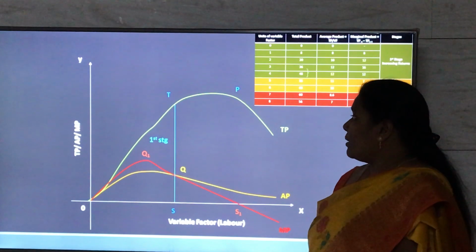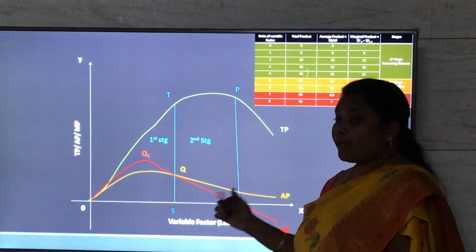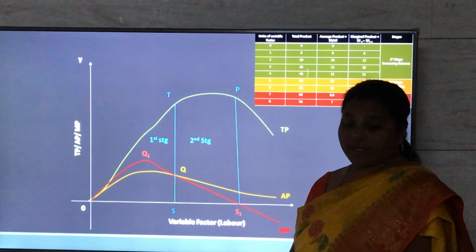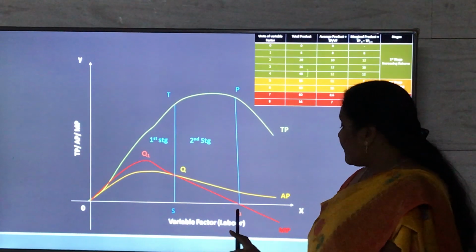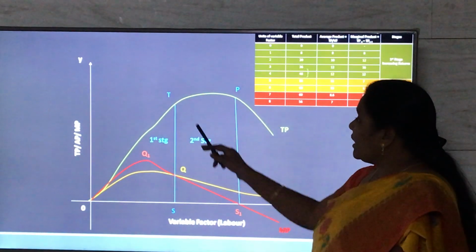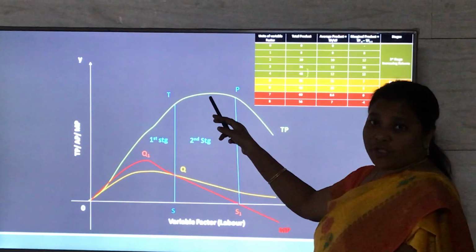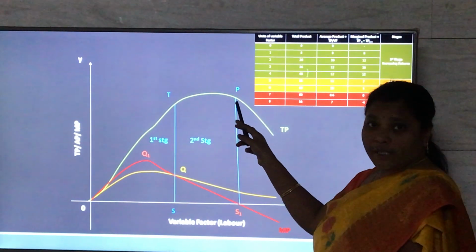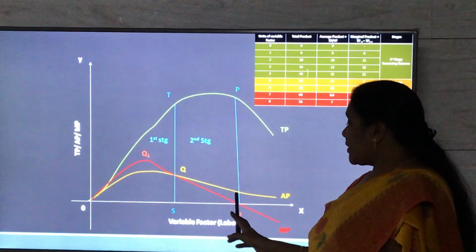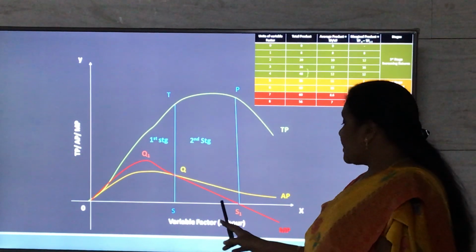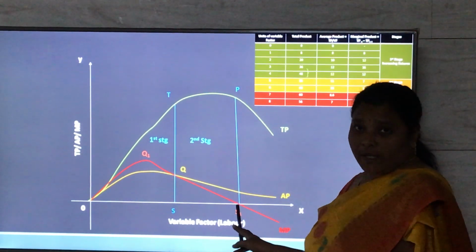And now the farmer enters the second stage when he employs additional laborers. From point S to S1 we have the second stage, where the total product is increasing at a diminishing rate and becomes maximum at point P, and the average product is decreasing, marginal product decreases and becomes 0 at point S1.